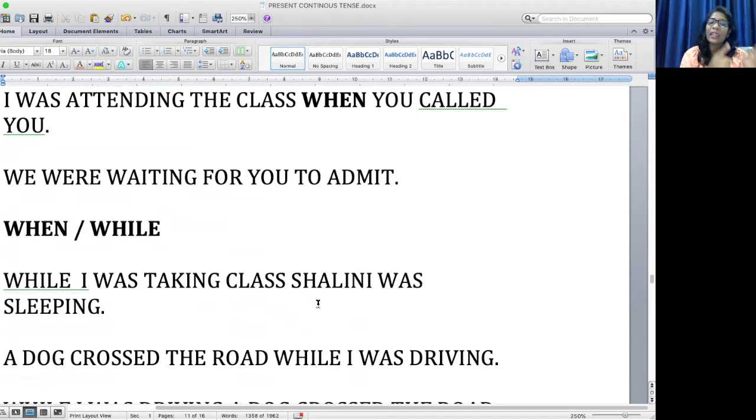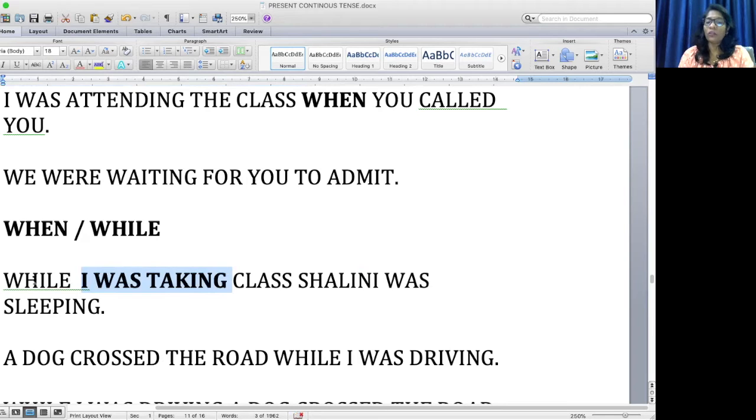So when I say while I was, you need not get confused about which one to connect. Shalini was sleeping, but when? While I was taking class. So I have to connect this sentence first. While I was taking class, Shalini was sleeping. I cannot say when I was taking class. Why do I use while? While is used for the longer action. Here, this is a longer action, right? So therefore, I need to use while.